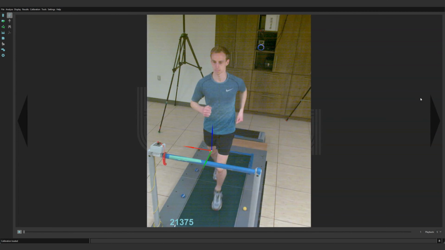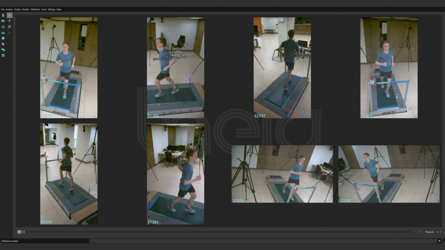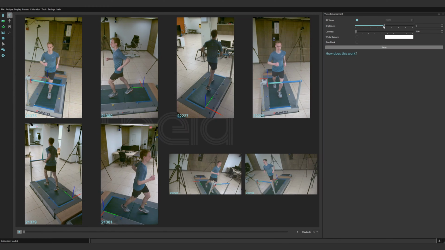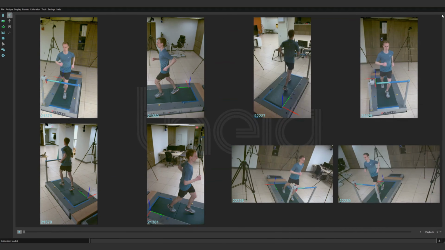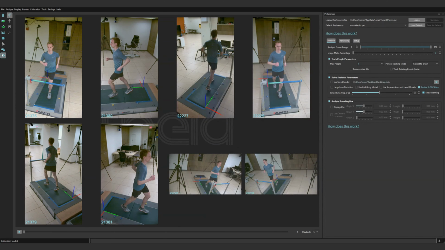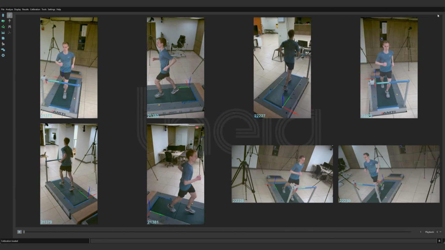The final step in analyzing data is to run the analysis. This is performed by clicking the Run Analysis button, which is below the Load Calibration button in the sidebar. Prior to running the analysis, you may want to use the Enhance Videos tool under the Tools drop-down menu to adjust the appearance of the videos, and it is important to double-check the current settings in the Settings menu and adjust them as desired. After you click Run Analysis, the status bar at the bottom of the window will show each analysis sub-step as it is performed.